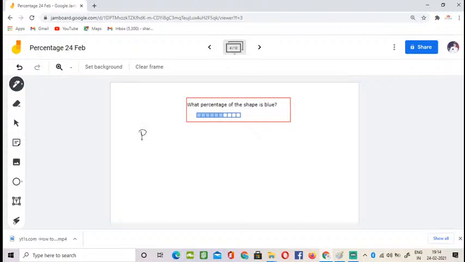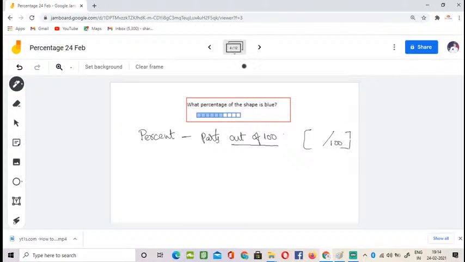I'll write it here. Percent means parts out of 100. Out of 100, that is, the denominator should always be 100.